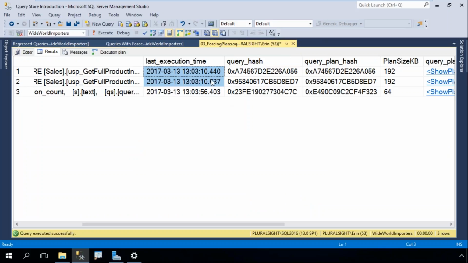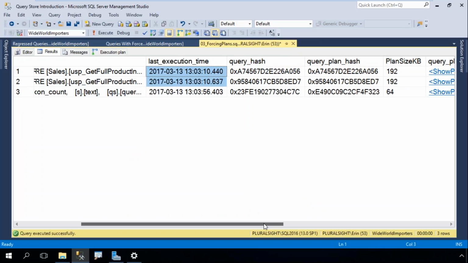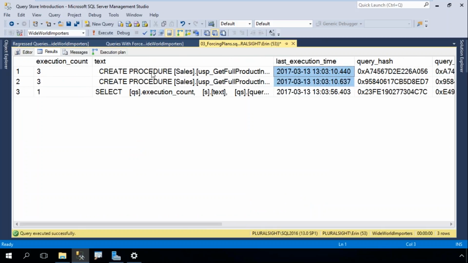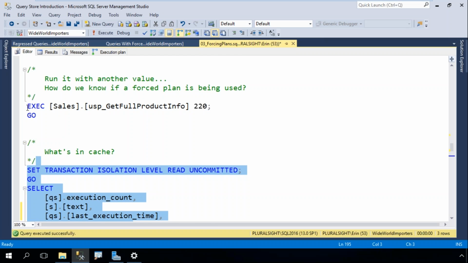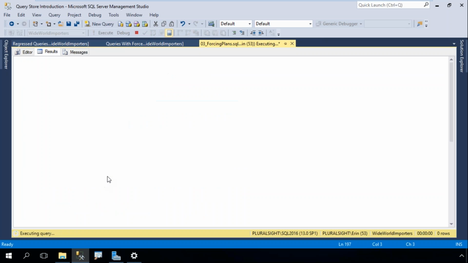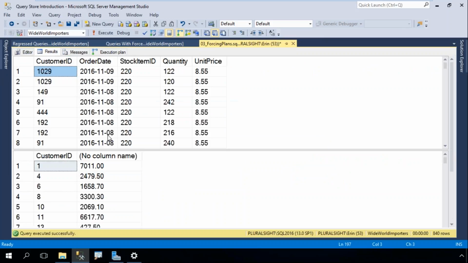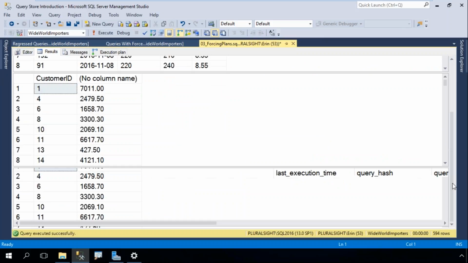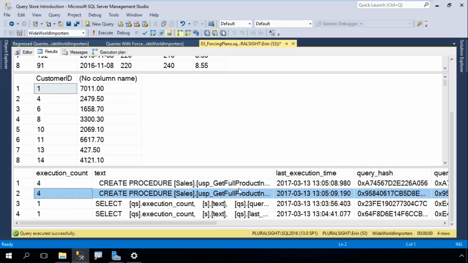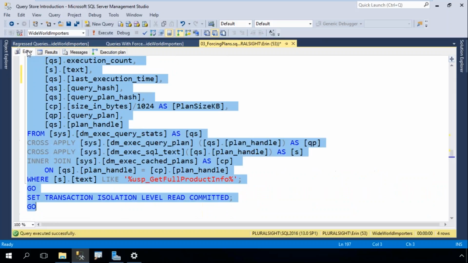Last execution time, 103. That's current, but what's interesting is that it doesn't look like the query plan that I'm using is showing up in the plan cache. This is an interesting behavior that I've seen before, but I'm not able to replicate, and I know Grant Fritchey has seen it too, and I'm not sure at this point what it means. But we know that when I executed that query, let's do it again, my count was at 3. Here are those two plans. And if I look at my output here, the execution count is now at 4. So this is really interesting.